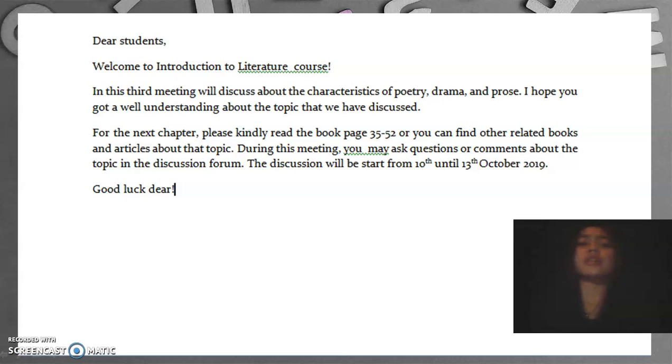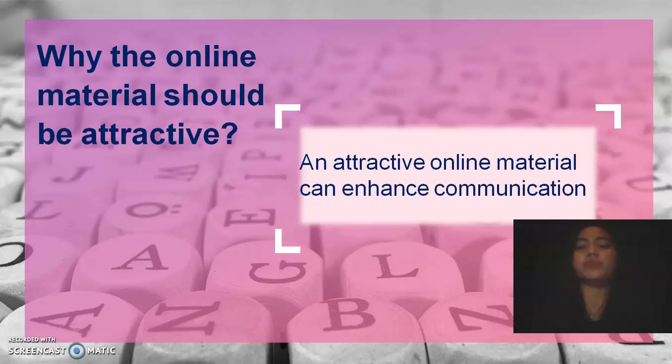And for the next is the example of the online course, and here is the example of an online course. When we create an online course, the instruction that we use should be clear, easy to understand, and simple. And next is why the online material should be attractive when designing an online course? That is because attractive online material can enhance communication.